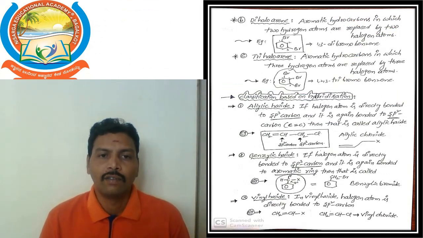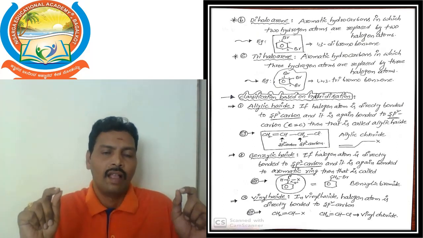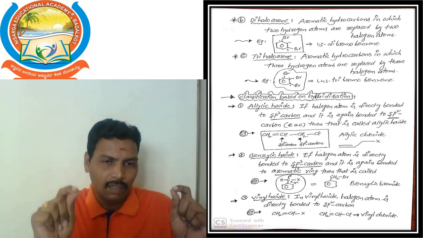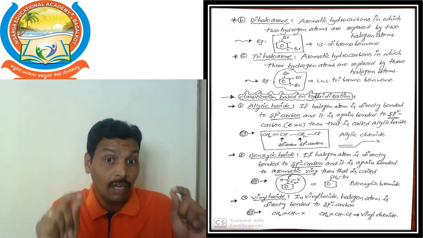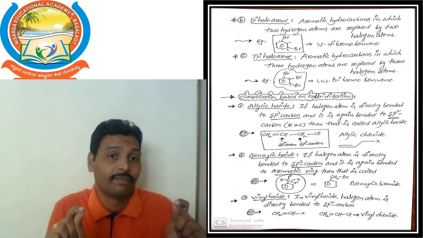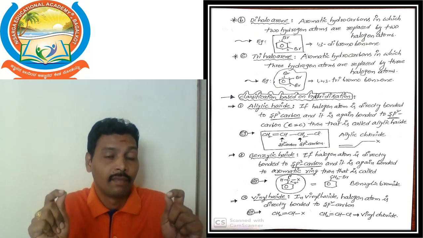So next we will go to dihaloarene. Definition: aromatic hydrocarbon in which two hydrogen atoms are replaced by two halogen atoms. Then we can get dihaloarenes.